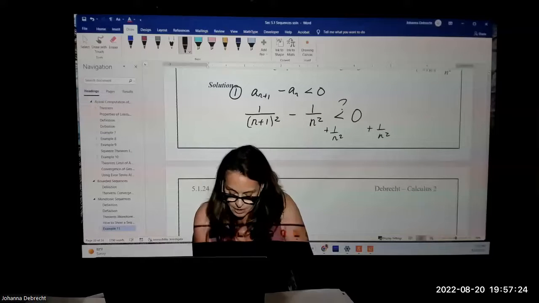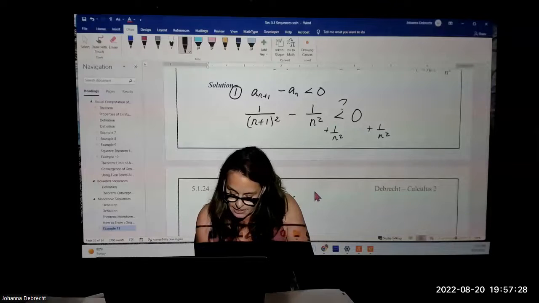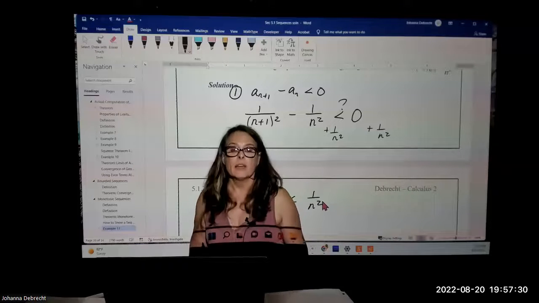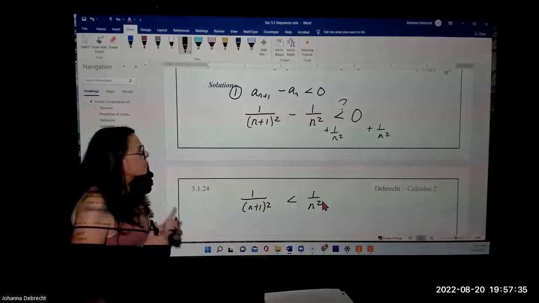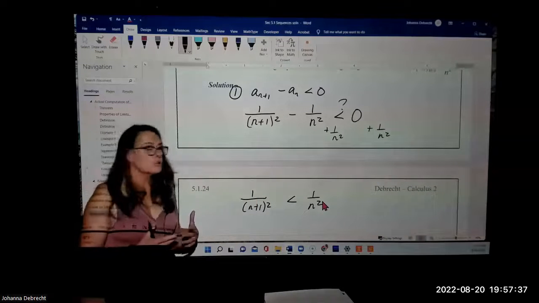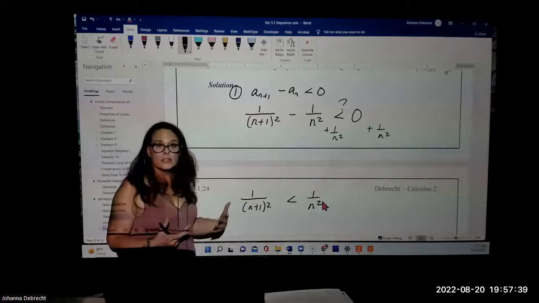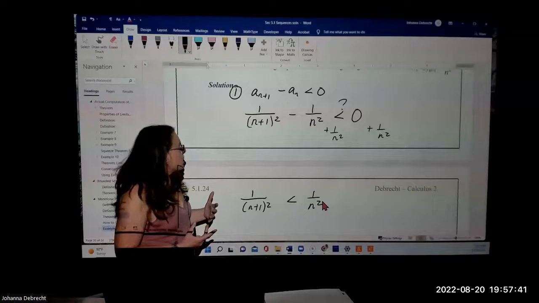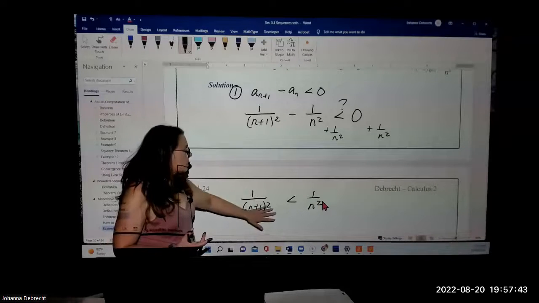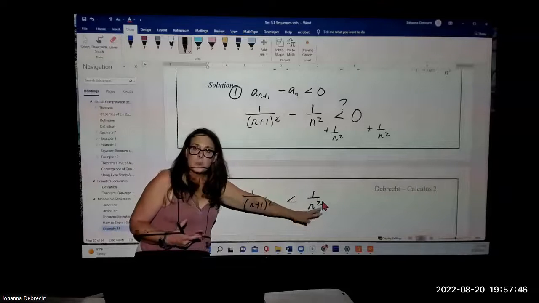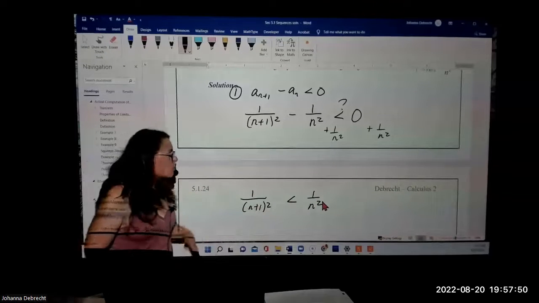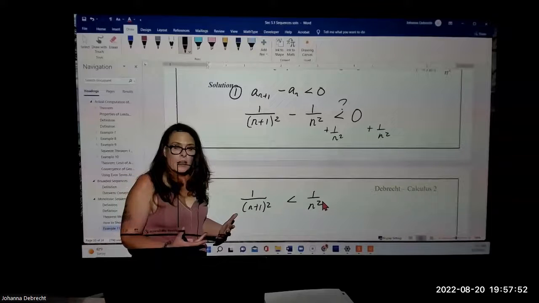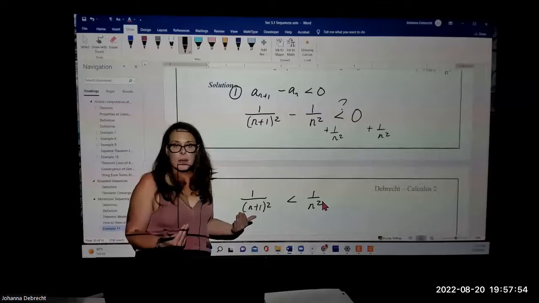That would give me the relationship that 1 over quantity n plus 1 squared is less than 1 over n squared. Now keep in mind that n started with 1. So n squared is strictly positive and n plus 1 is strictly positive. So I know that 1 over n plus 1 quantity squared and 1 over n squared are both positive. Well, they would be positive anyway, right? They're squared. So because they're positive, I can multiply both sides by them.